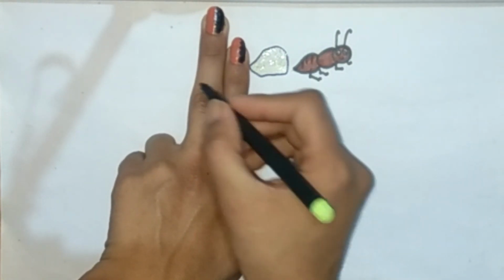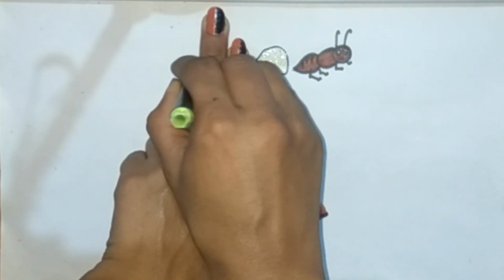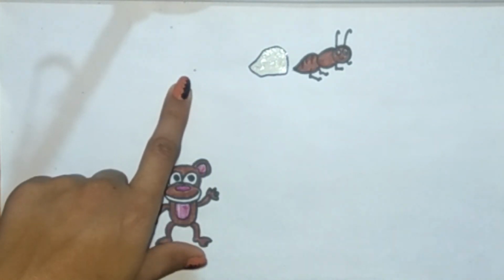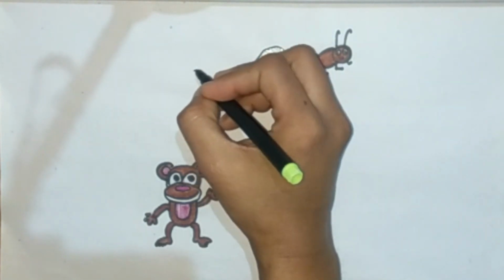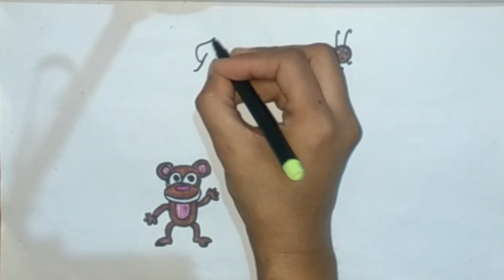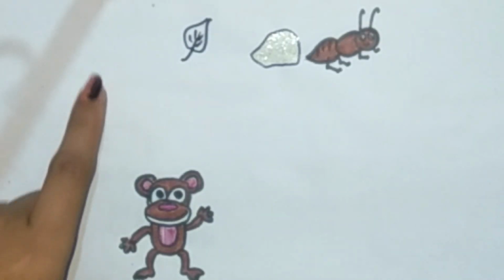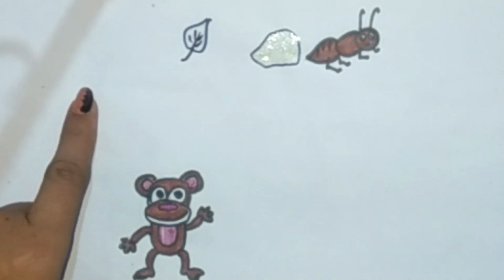So firstly I am keeping 2 fingers. You can keep your fingers in any direction because the direction is not given. Now I am going to draw a leaf 2 fingers away from the stone.